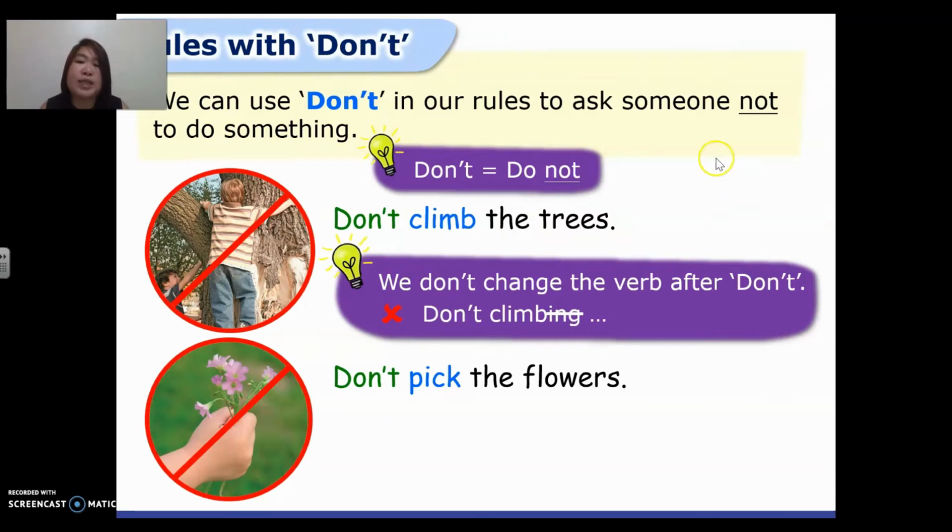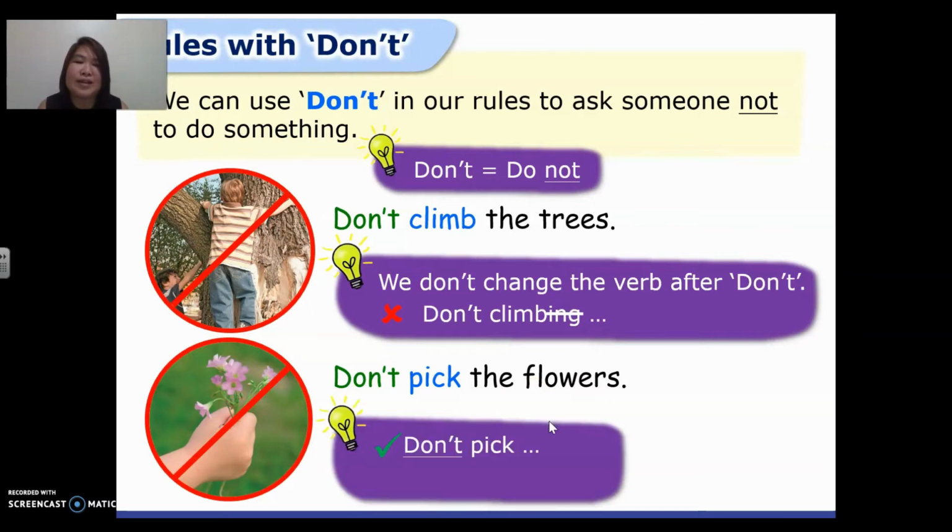We just say don't climb the trees. The same with the next one. Don't pick the flowers. We cannot say don't picking the flowers, or you don't pick the flowers. We always start with the word don't if we're asking someone not to do something.